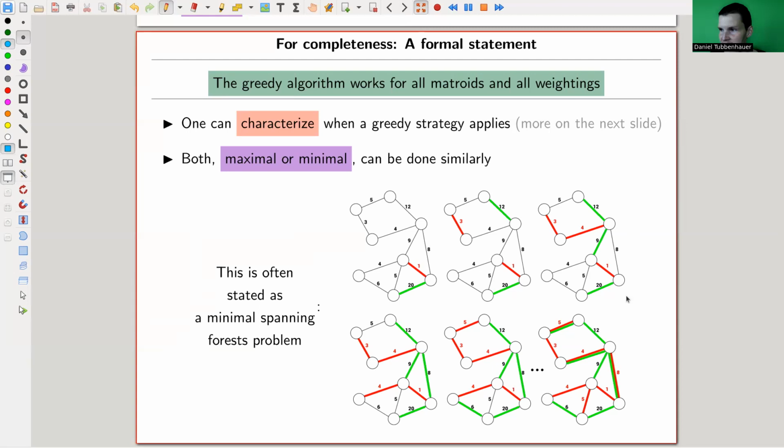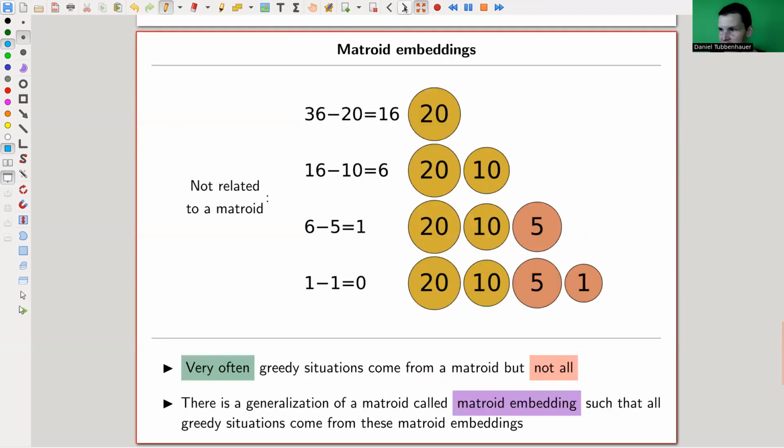Anyway, it's actually even better, not just that this works, which is obviously the point I'm trying to sell here, but also you can somewhat characterize when a greedy strategy works and what pops out. I will do that in the next video and very briefly on the next slide. And what pops out is essentially a matroid. It's not quite a matroid. We need something a little bit more general, which is a bit annoying to write down. It's called a matroid embedding. But anyway, we could think of being a matroid as almost a perfect characterization of when a greedy strategy applies, which is absolutely fantastic because greedy strategies are really easy and solve your problem extremely efficiently.